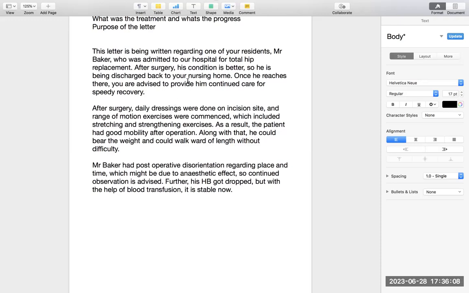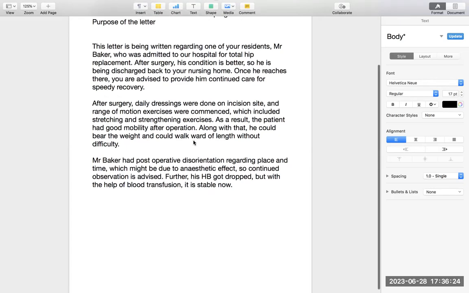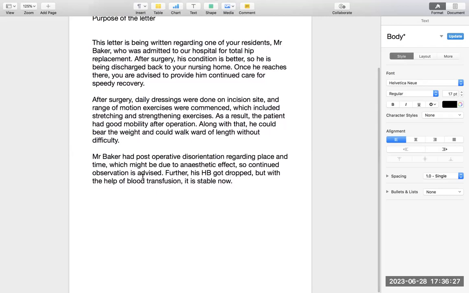So what she needs is not medical history. What she needs is not social history. What she needs is not medications. She needs these things: what happened with my patient, and what are the things that she has to monitor. So she has to monitor these things. Continued observation, as the patient was disoriented. Further, his Hb got dropped. It is stable now.